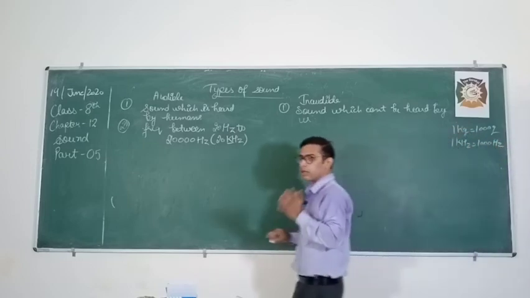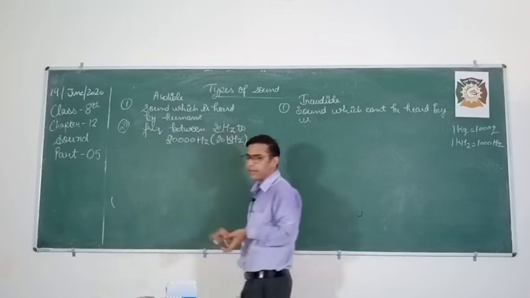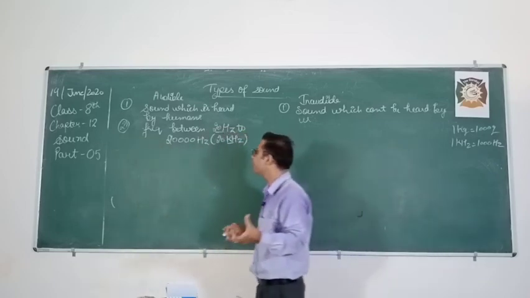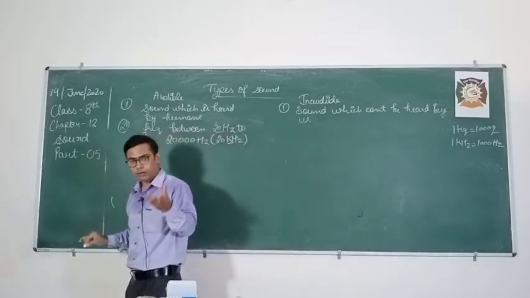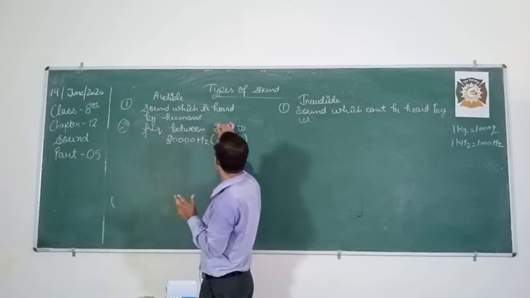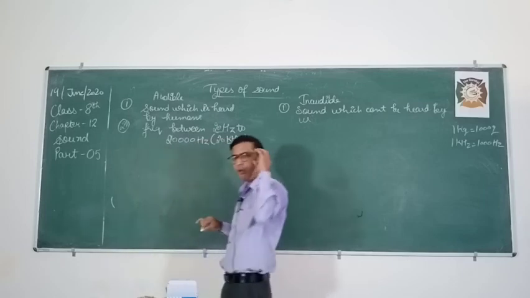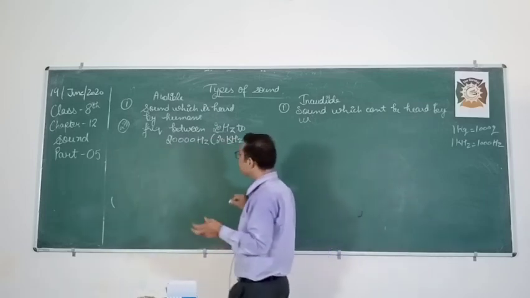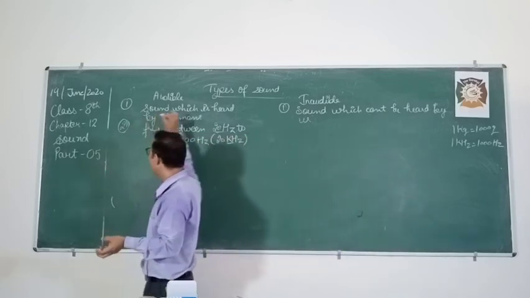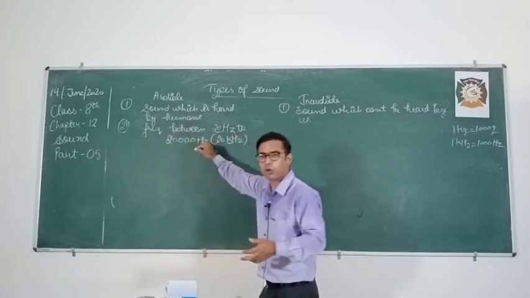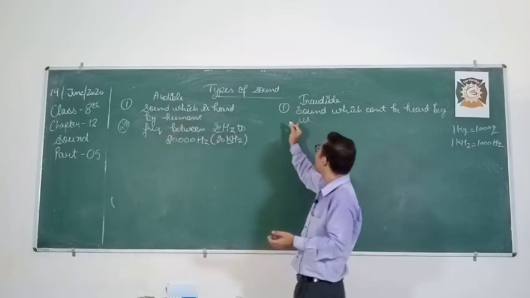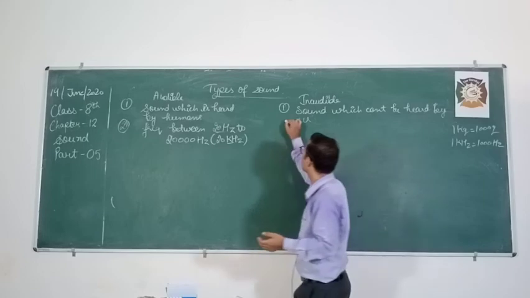So the range in which we can hear, what is audible frequency? What is audible sound? That sound which ranges from 20 hertz to 20,000 hertz, we can hear easily. But sounds below 20 hertz or more than 20,000 hertz are referred to as inaudible sound.